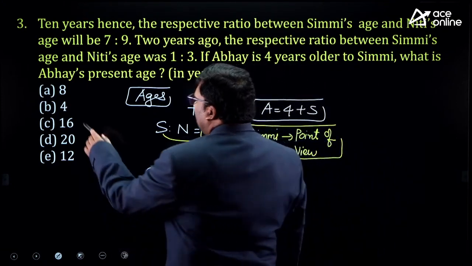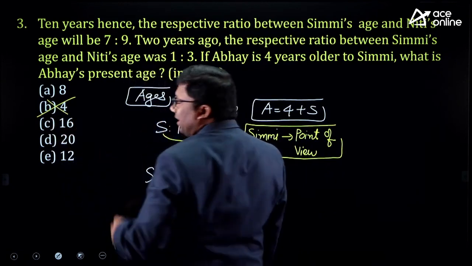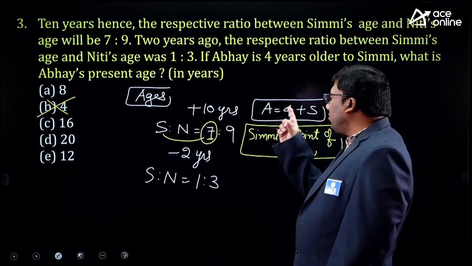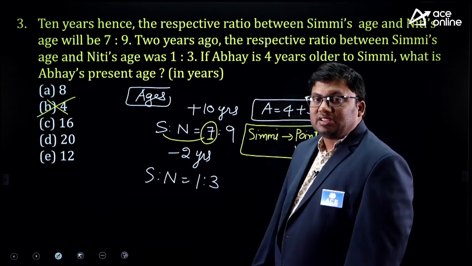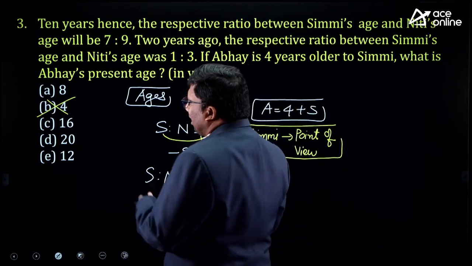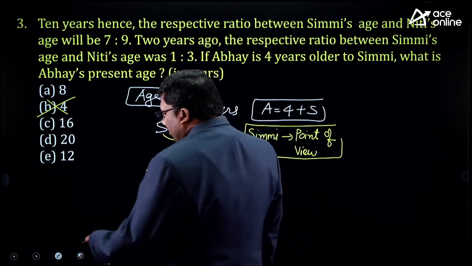Abhay's age is 4 years more than Simmi's. So 4 cannot be the answer, because that is a stupid answer. If Abhay's age is 4, Simmi's age will be 0. That means Simmi is not born. So it cannot be the answer.